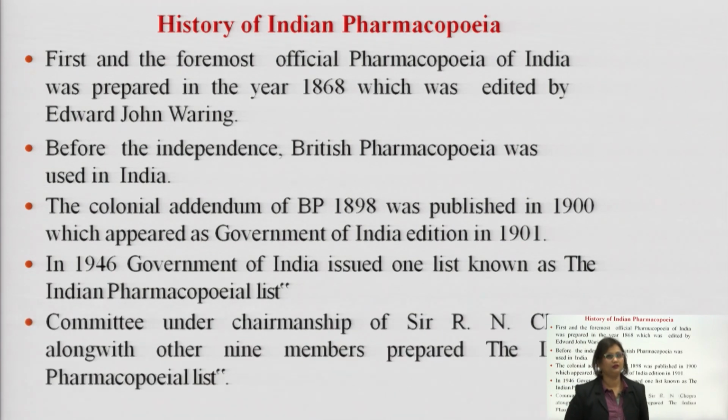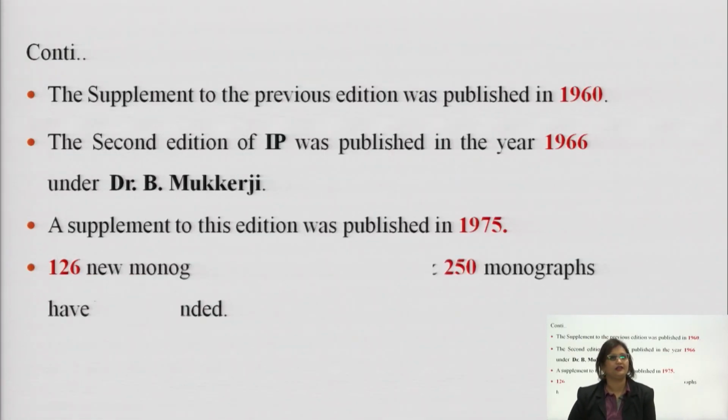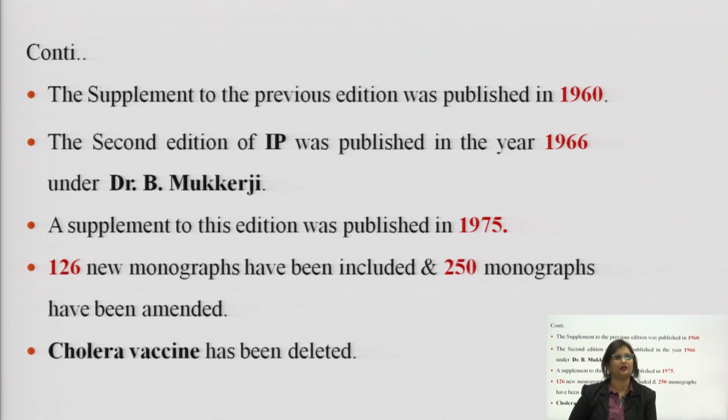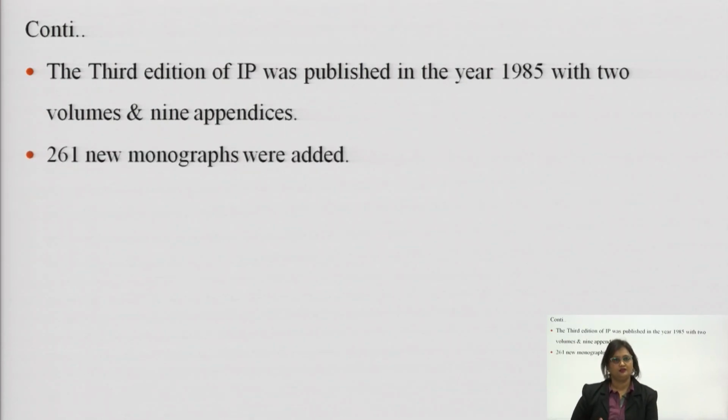So, let us just have a glance at the various supplements of Indian Pharmacopoeia, starting from first edition 1955, second edition 1966 under Dr. B. Mukherjee, followed by the third edition 1985, to which 261 new monographs were added.